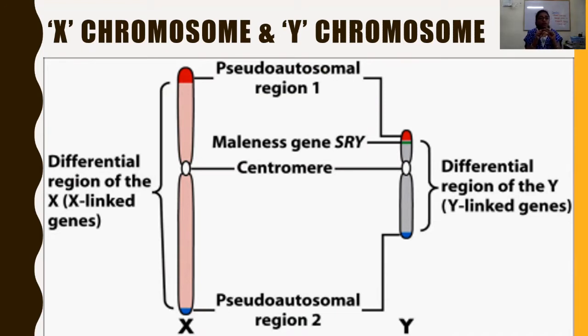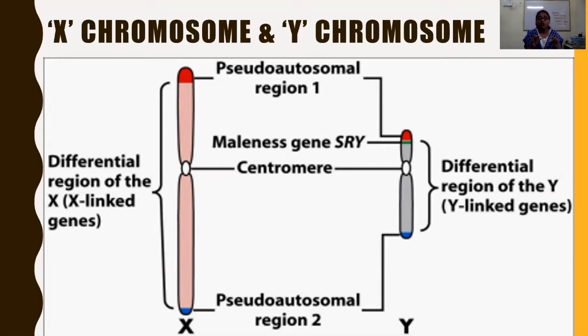And in those homologous regions, homozygous genes or the alleles of the same gene are found, and they express the character together. They may be homozygous or heterozygous: similar forms of the alleles of that specific gene, or two different forms of the alleles of a particular gene.